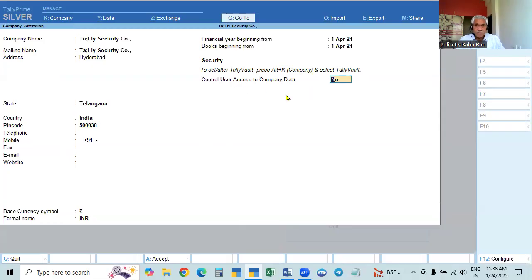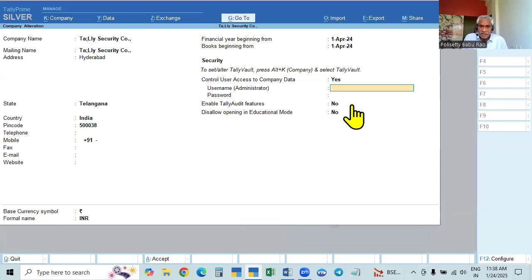But in the case of the new company, here itself you can create the username and password. So this is the new company, and I am taking the username and password. For security control, that is user access, we will give yes. Give the username and password.